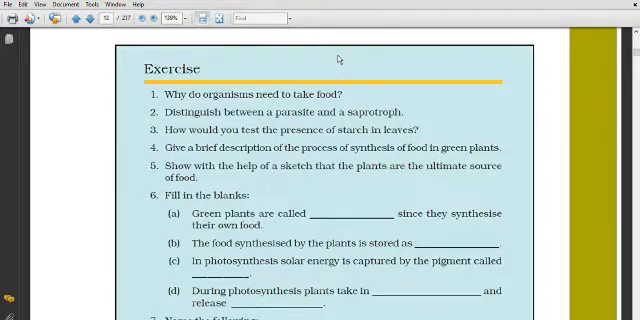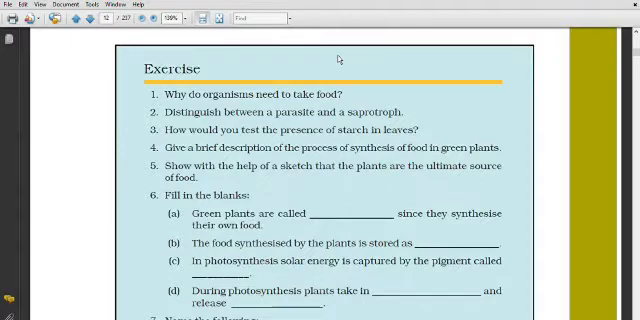Now we have to leave the pot which was earlier kept in the dark undisturbed for 3 to 4 days. Means we have to keep it for 3 to 4 days and perform the iodine test again on it. After 3 or 4 days, again we have to do the iodine test. Now we have to put iodine solution on the leaf.